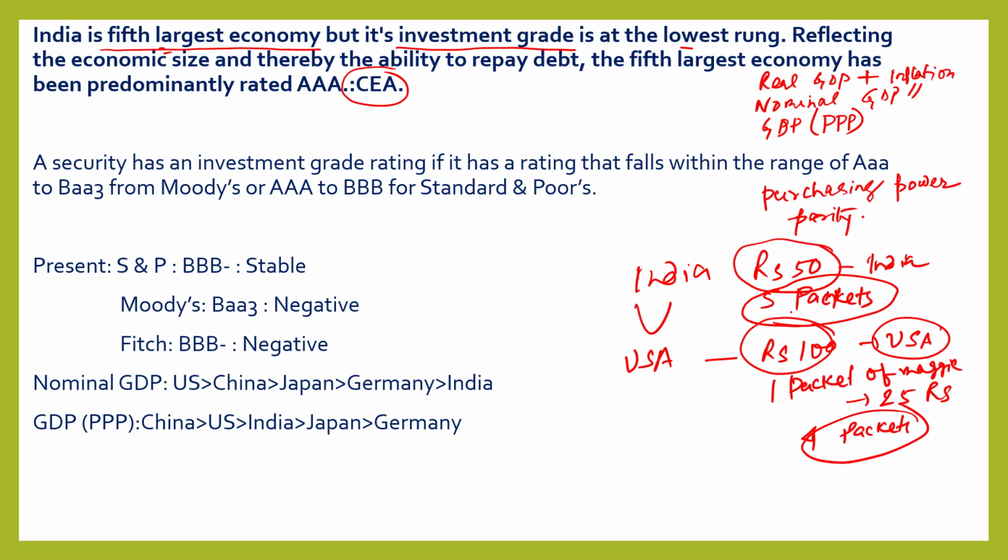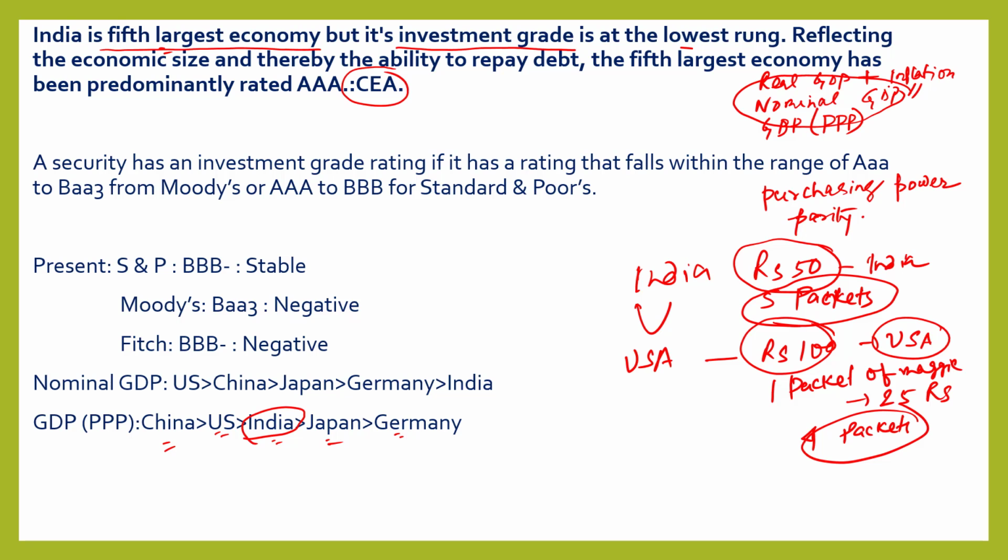Is it clear? In terms of purchasing power parity, India's position is 3rd worldwide. First is China, second US, third India, fourth Japan, fifth Germany. So India is the 5th largest economy in terms of nominal GDP.